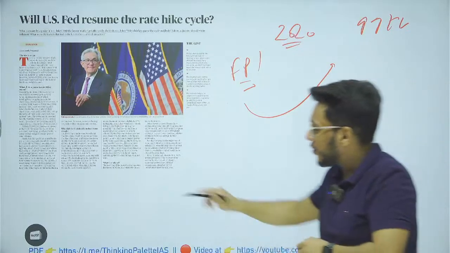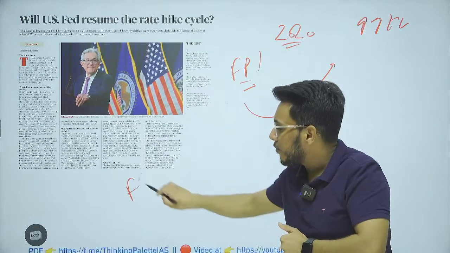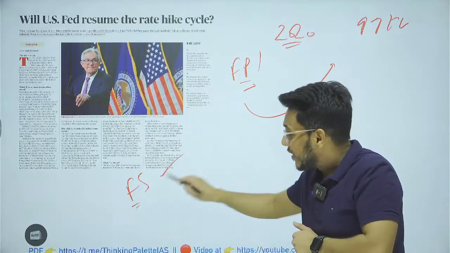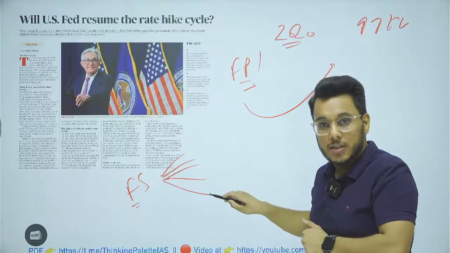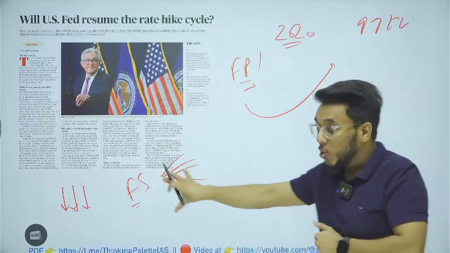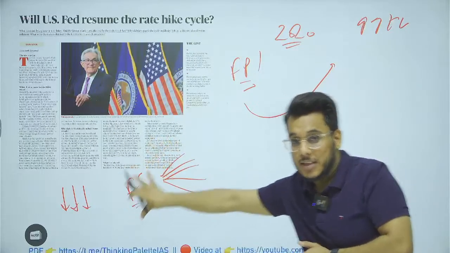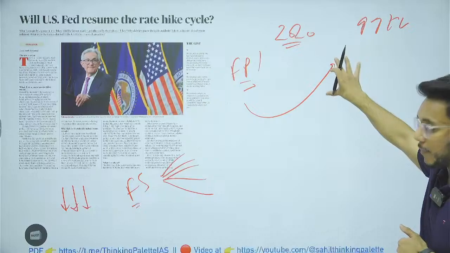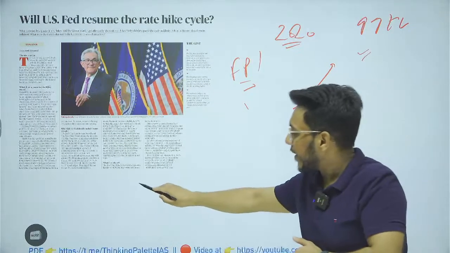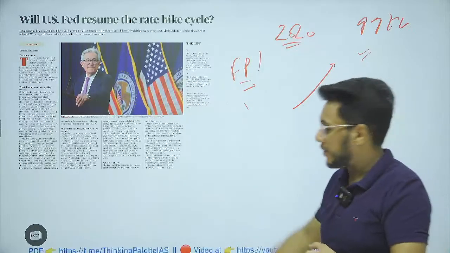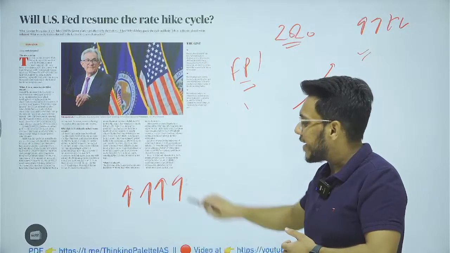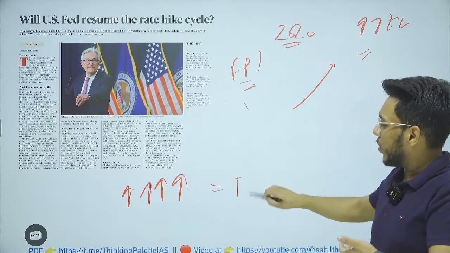Now, why were they coming to India? Because at that point of time, USA was giving the fiscal stimulus, and as part of the fiscal stimulus, interest rates were also very low. So growth was not there in USA, and the capitalists were bringing the money to India. Okay, good. But now what has happened? The USA has reversed their policy and is now increasing the interest rate. Why? It is a part of their tight monetary policy.